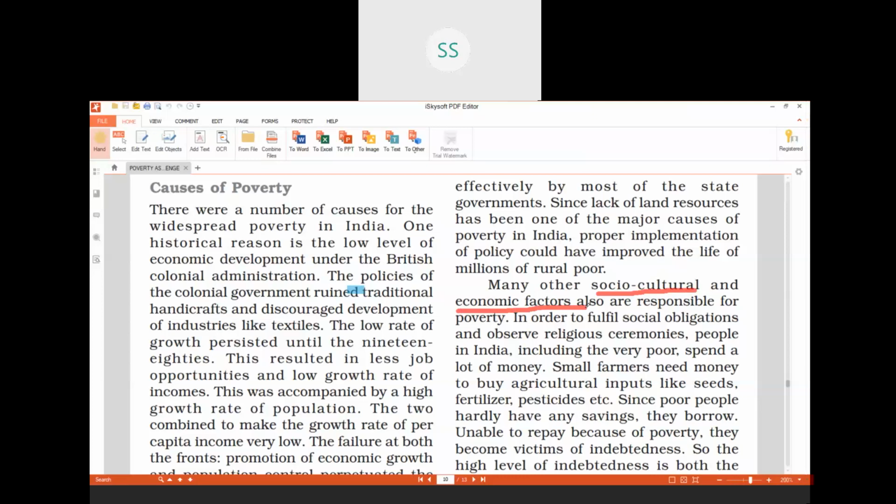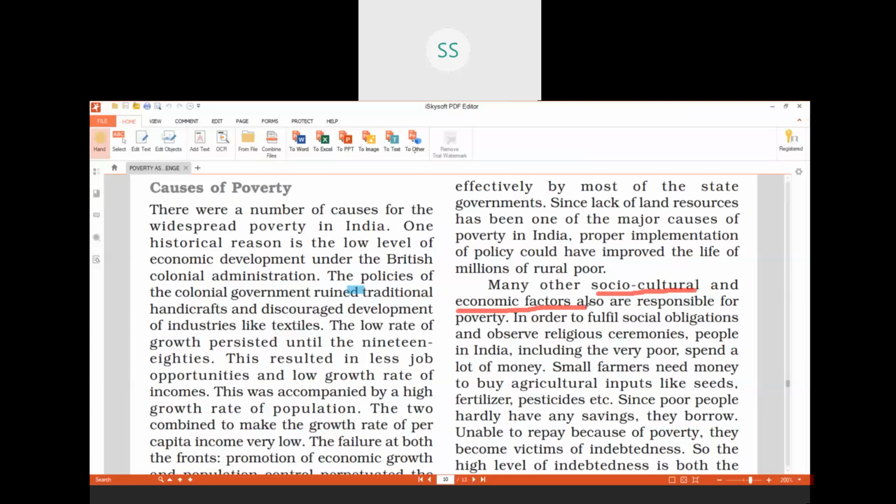Because they don't have any proper jobs, they do all kinds of odd jobs, because of which they earn very little and remain poor. That is one example of a social cause which I am talking about, because people don't give them equal opportunities. That's the reason.